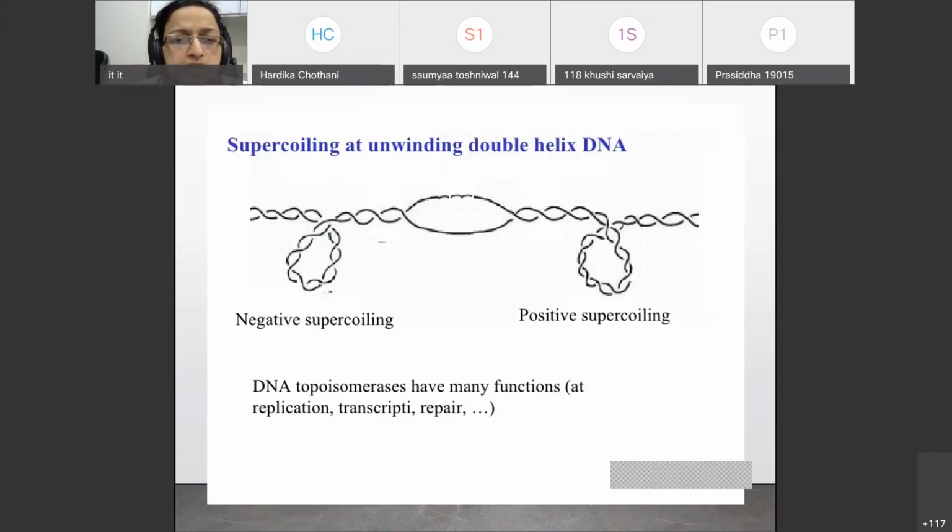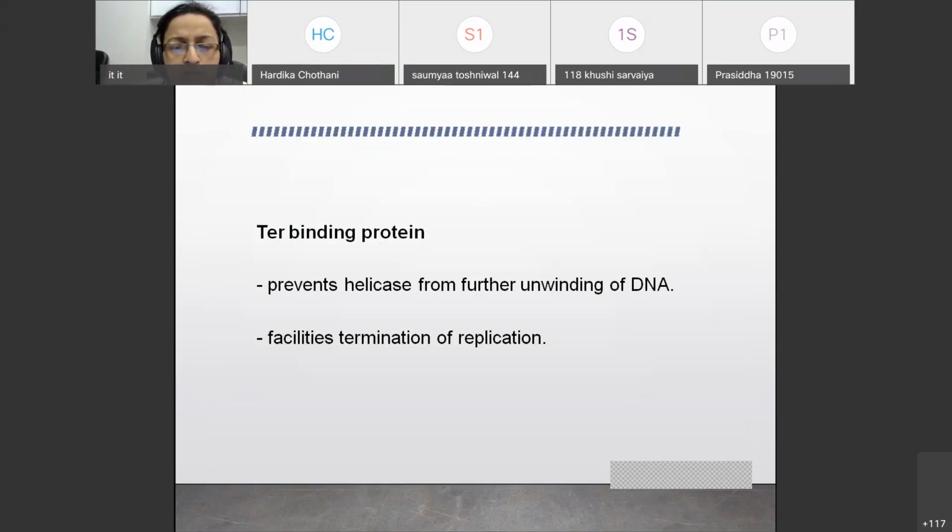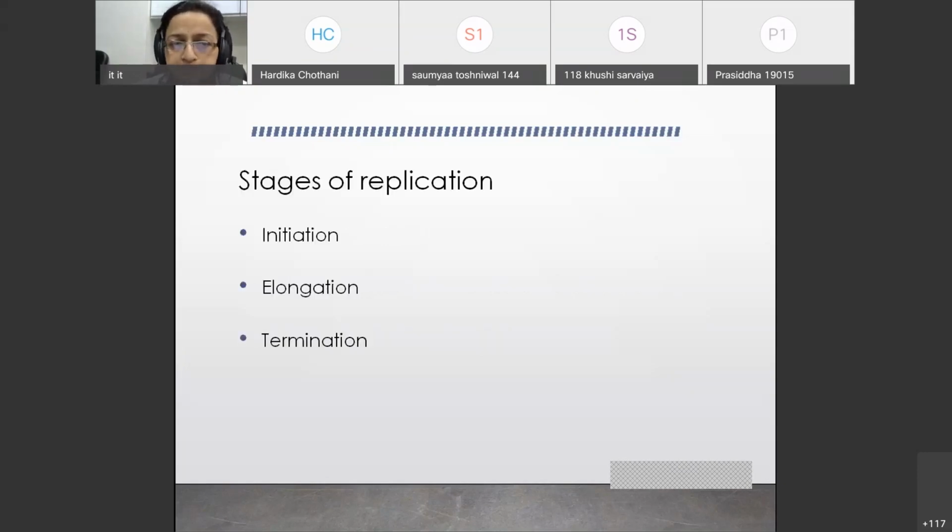This is a diagrammatic representation of how the supercoiled DNA is unwound by the topoisomerases. And here for the supercoiling, you need the topoisomerase. And TER binding protein is one which will facilitate the termination of replication, and it prevents helicase from further unwinding of DNA. So helicase is required for unwinding of DNA. Once these TER binding proteins are in the picture, helicase activity will stop, further unwinding of the DNA will not occur, and replication will be terminated.